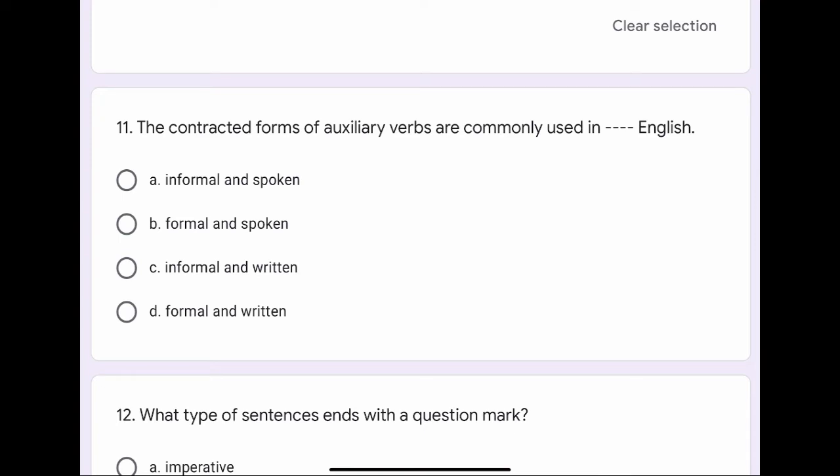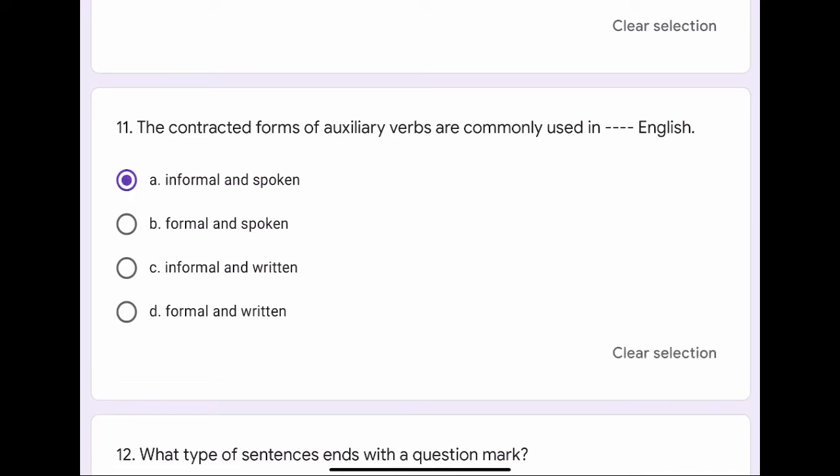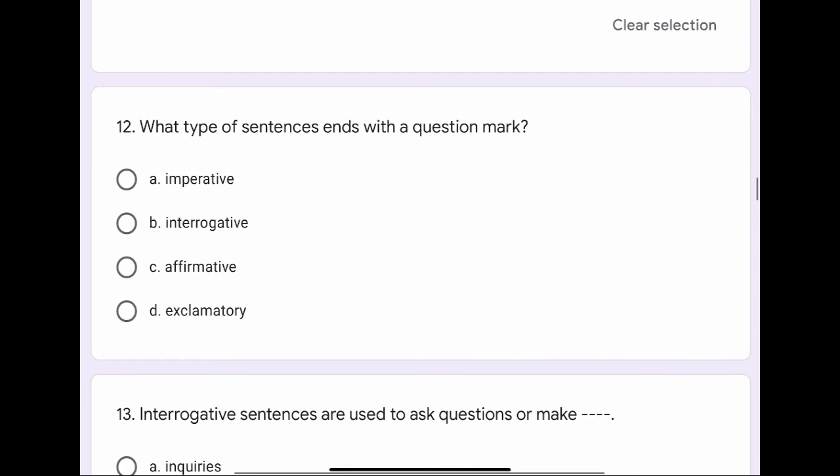Question number 11. The contracted forms of auxiliary verbs are commonly used in dash dash English. The options are A. Informal and spoken, B. Formal and spoken, C. Informal and written, or D. Formal and written. The correct option is A. Informal and spoken.